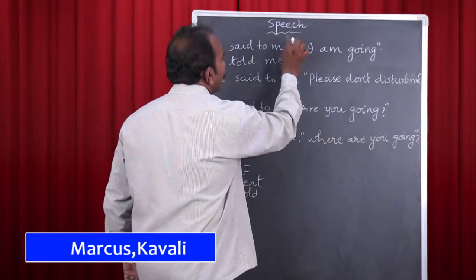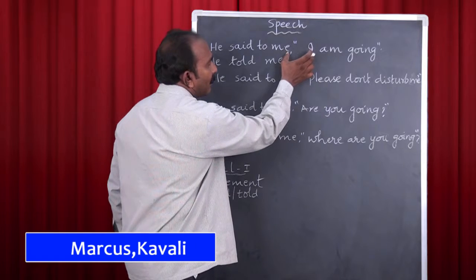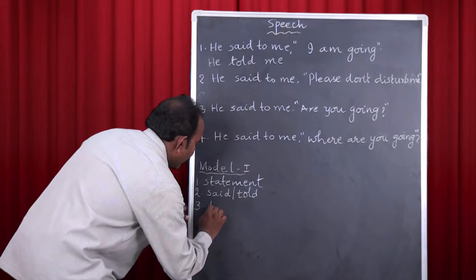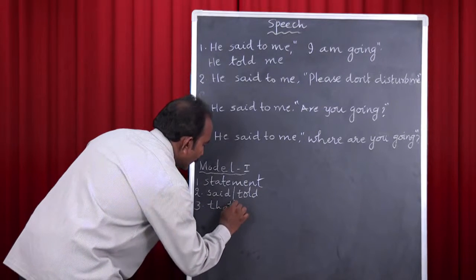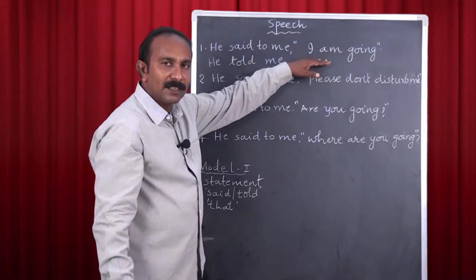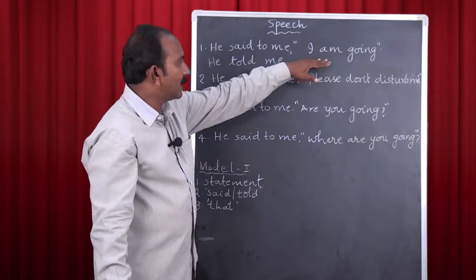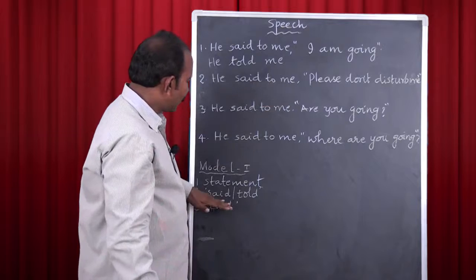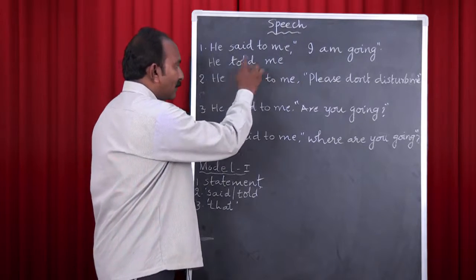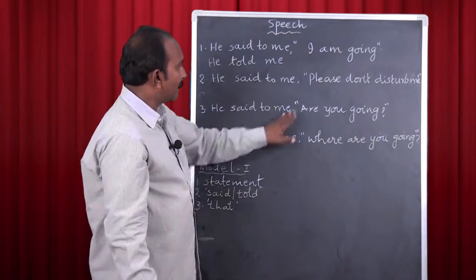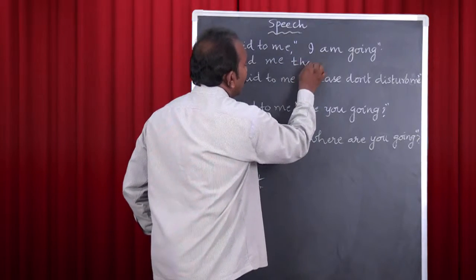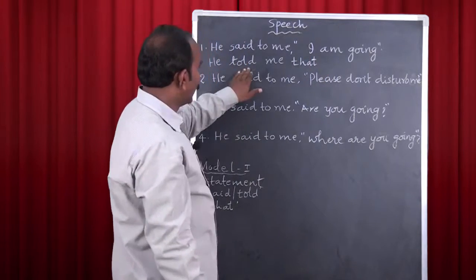And we remove this comma and inverted commas, and to combine these two parts, we use a linking word. The third point is about the use of linking word. Here the linking word is that. First point is about its recognition. When you see a statement here, you can identify that it is in first model. And the second point is about the use of reporting verb. And you have to use either said or told as reporting verb here. And the third point is about the linking word which is supposed to be used here. Here we use that as linking word. So now: he told me that.